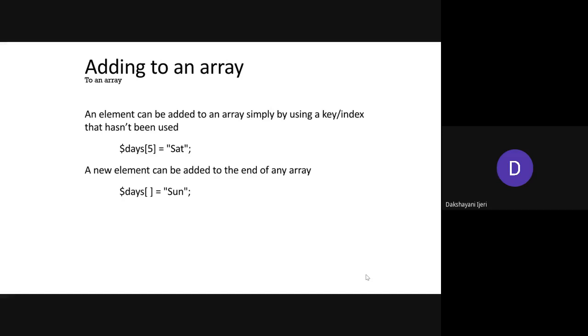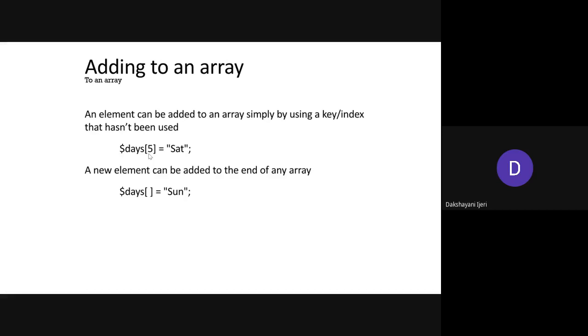An element can be added to an array by using the index value, right? Whenever you want to add elements, there are two possible ways that you can follow. One way is to specify the specific index value where you want to add the element, no matter whether it is in continued order or not.